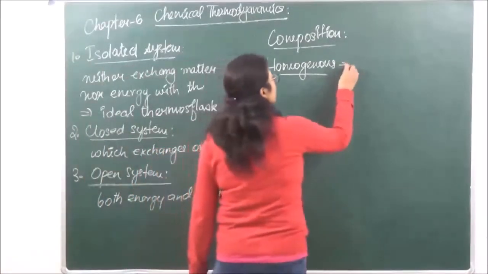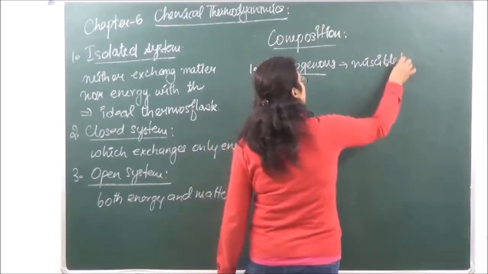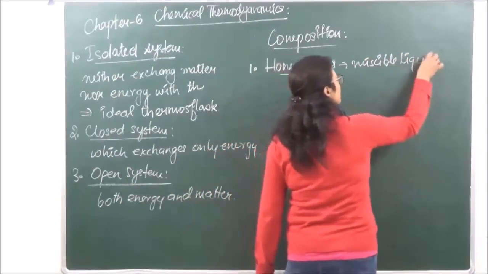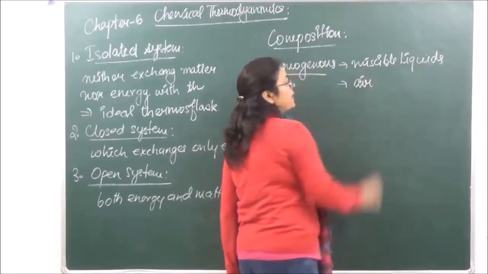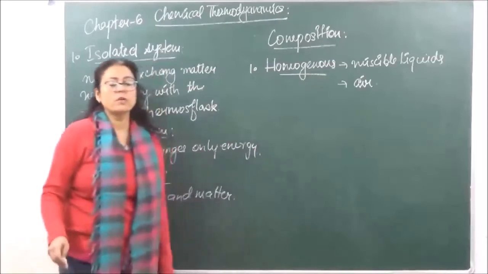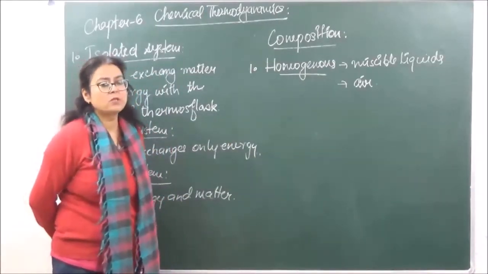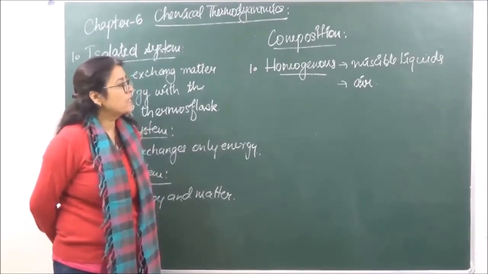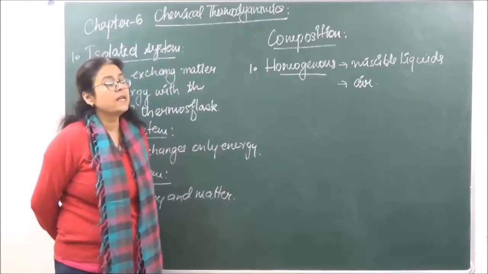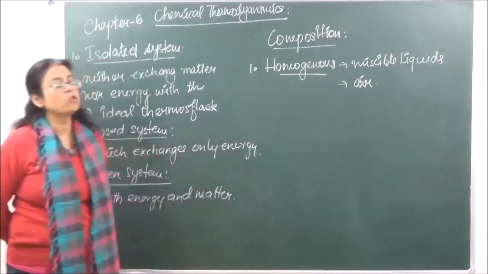For example, we have miscible liquids, or we have air, right? Miscible liquids means we have taken two liquids, alcohol and water, and both are completely mixed with one another. So as a result, we can see only one phase. So that is homogeneous. Even if you're taking sugar and water, the sugar and water also is one homogeneous system.